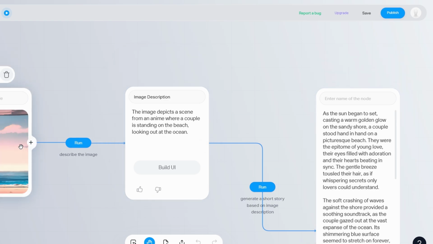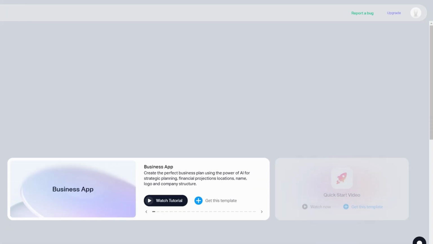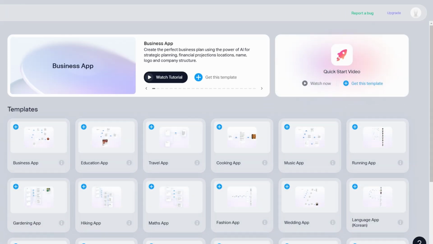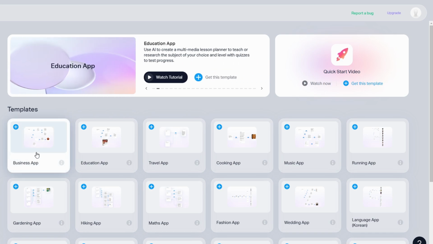For example, you might find templates for business tools, like apps that help you generate business plans or track productivity. Perfect if you're looking to create something for entrepreneurs. Templates that can help design personalized email campaigns, analyze social media performance, or automate customer outreach.